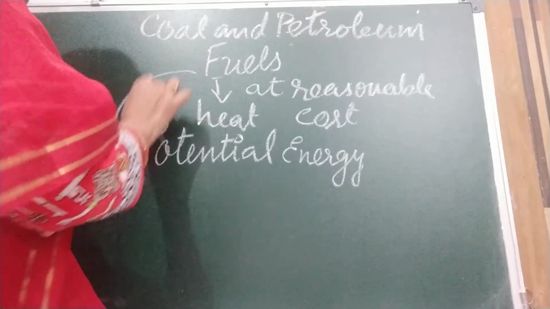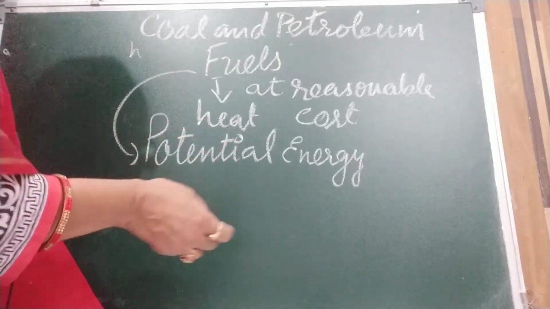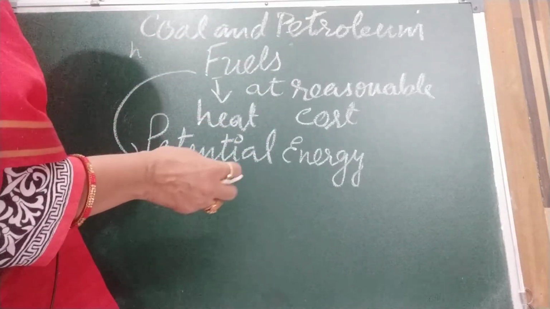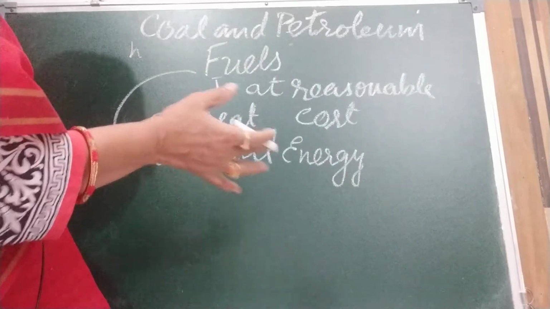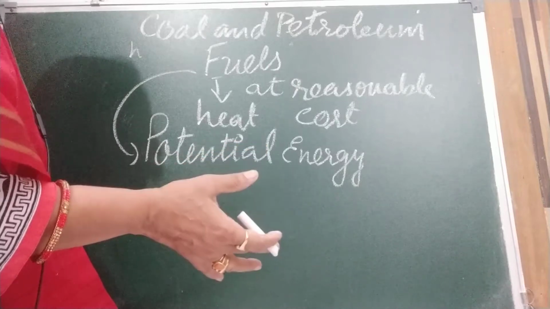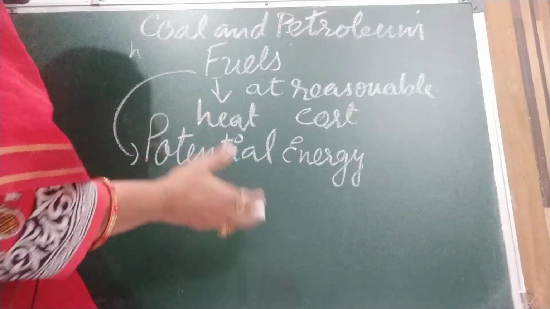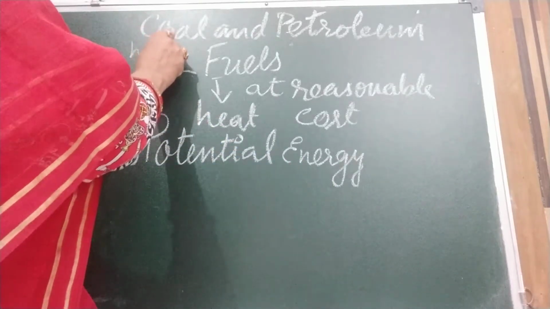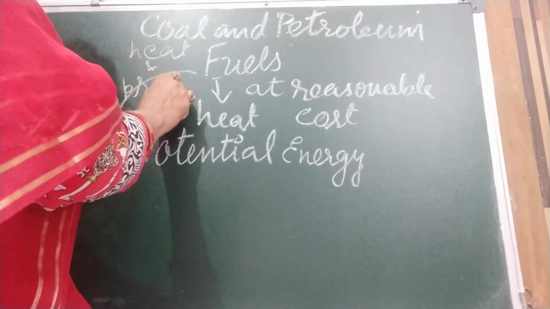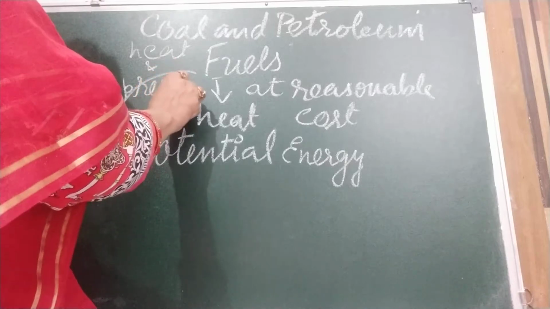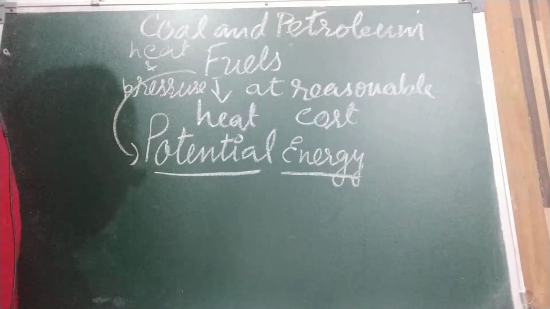Okay. It takes millions of years due to heat and pressure. Plants, they convert into coal, and also animal bodies and other things, like living forms of sea creatures, they convert into oil. So what is stored in them due to heat and pressure? Energy is there, and that energy is what? Potential energy. They have potential energy.